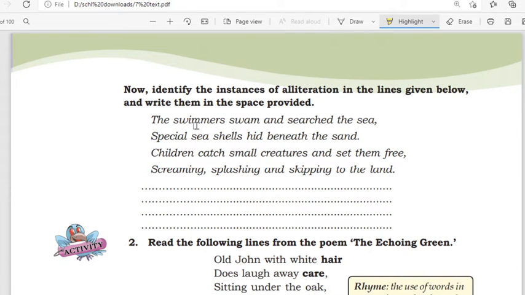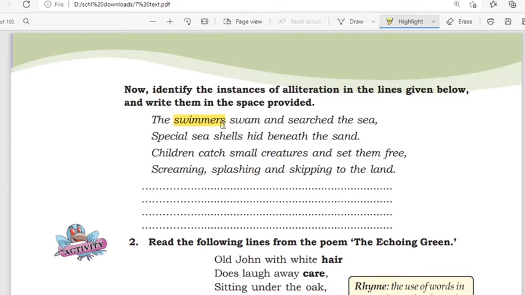In the first line you can see the words swimmers, swam, searched, see. In all these four words, the beginning letter is S. The four words begin with the same consonant letter S, and it is repeated in the same line. Similarly in the other three lines also. So now you have to identify the instances of alliteration in these three lines.